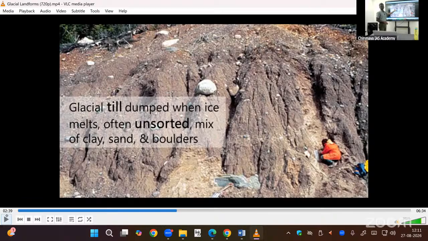Yesterday what happened? This unsorted material, along with the water, we don't know which lake breached. What happened there? We don't know even till morning. We are not able to access that region. Anyway, had any lake breached, a huge amount of water washed and brought these sediments, debris down. Now it is deposited. So villages have been buried.